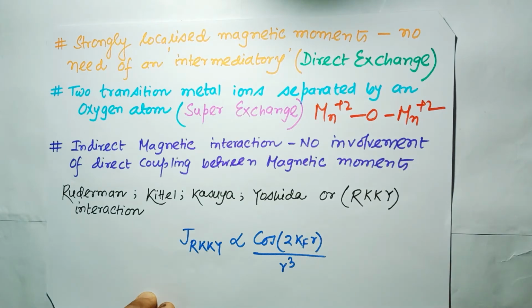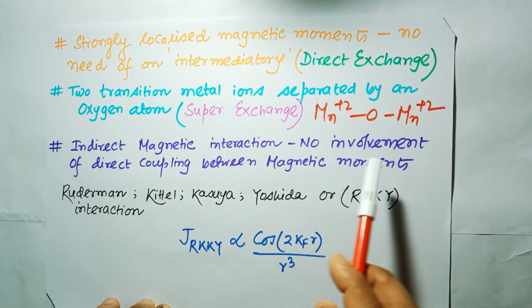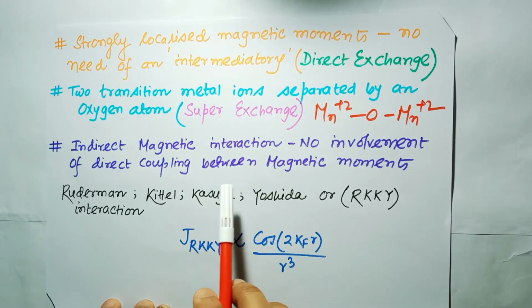In the case of the indirect exchange, sometimes the magnetic ions can be mediated by conduction electrons. The localized spin magnetic moment polarizes the conduction electrons. The polarization couples to another localized magnetic moment at a distance r away. This is an indirect magnetic interaction and does not involve direct coupling between the magnetic moments. So indirect magnetic interaction, no involvement of direct coupling between the magnetic moments.